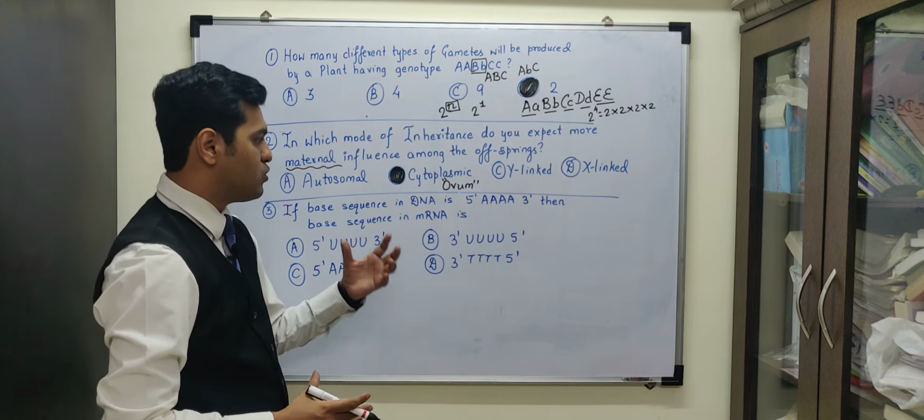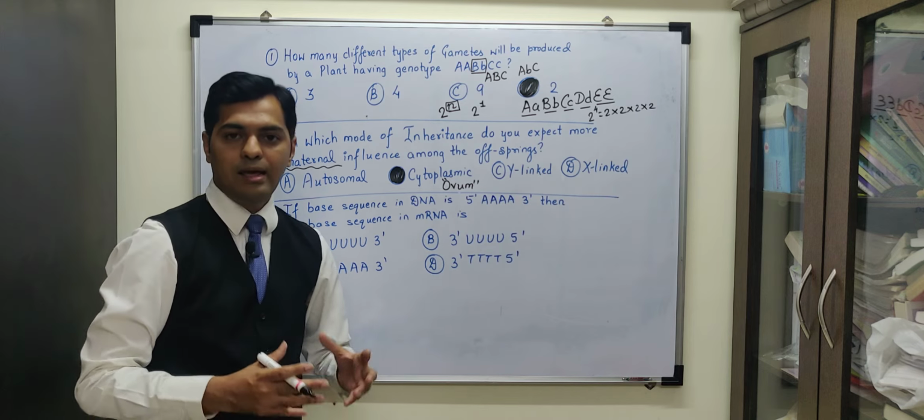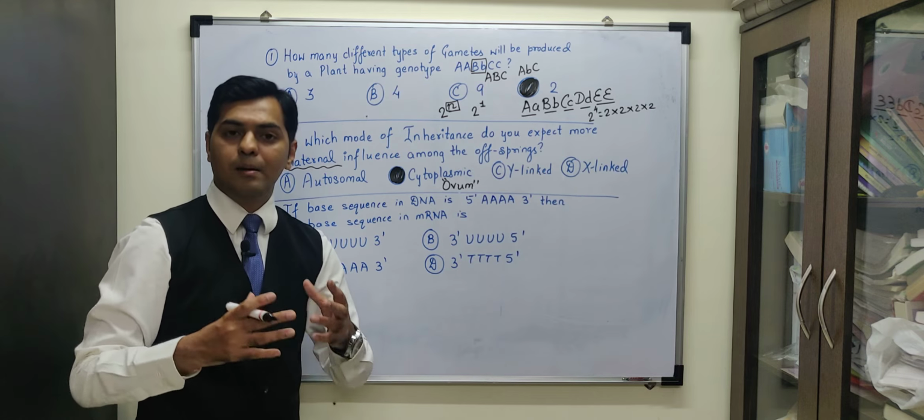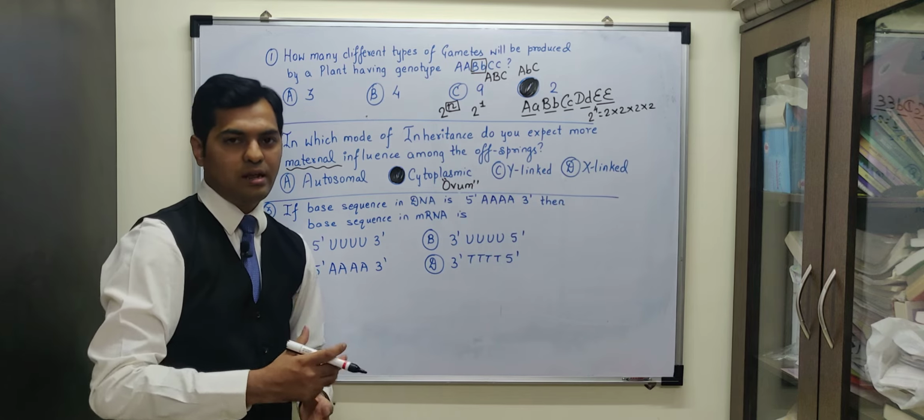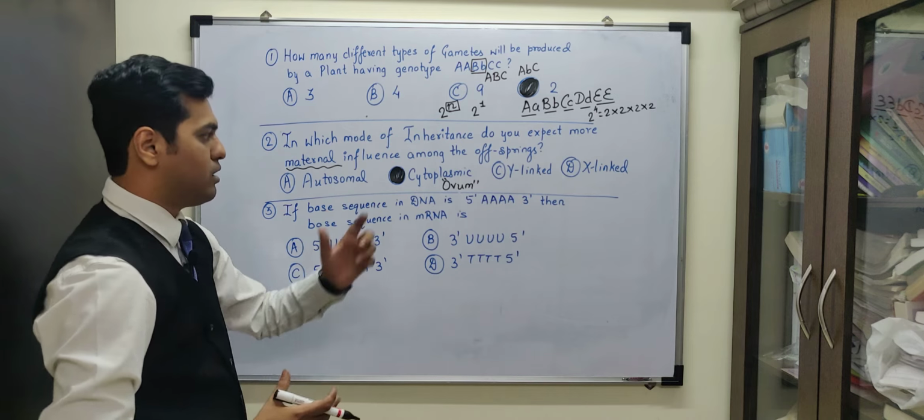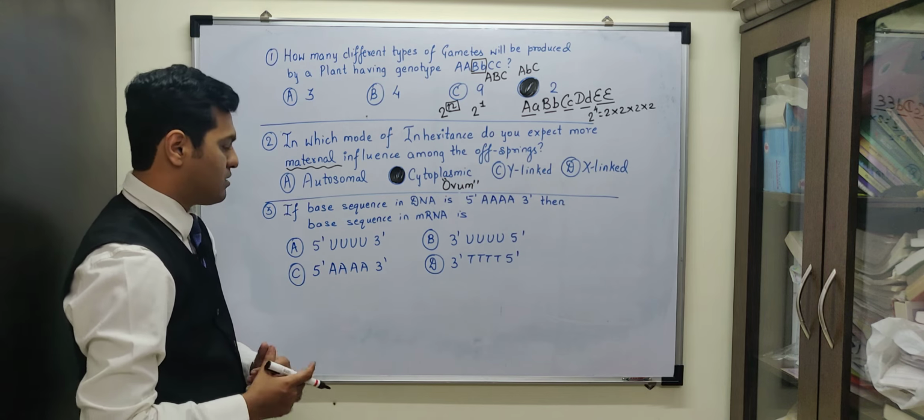There are certain examples where cytoplasmic inheritance is observed, like kappa particles in paramecium, or plastid inheritance in mirabilis. So there are various such examples based on maternal influence. Moving to the next MCQ.